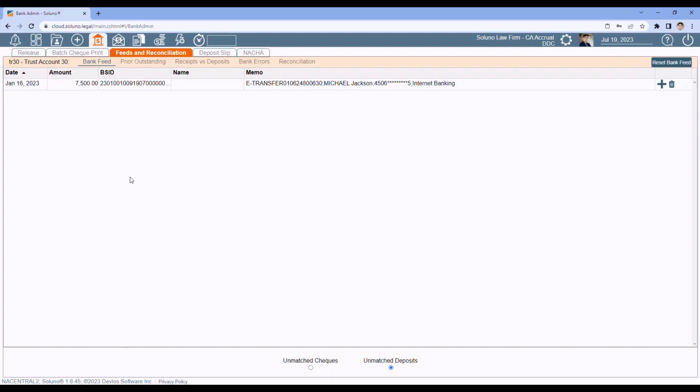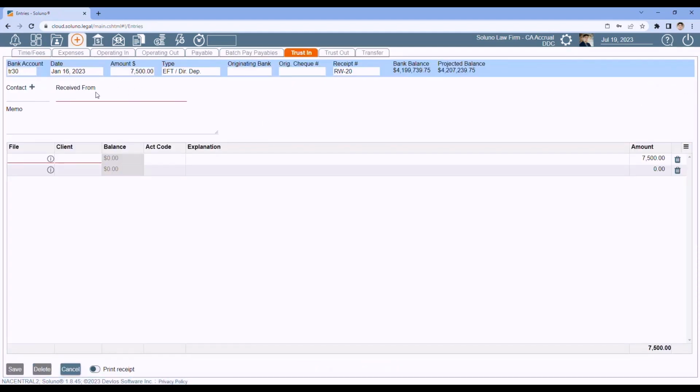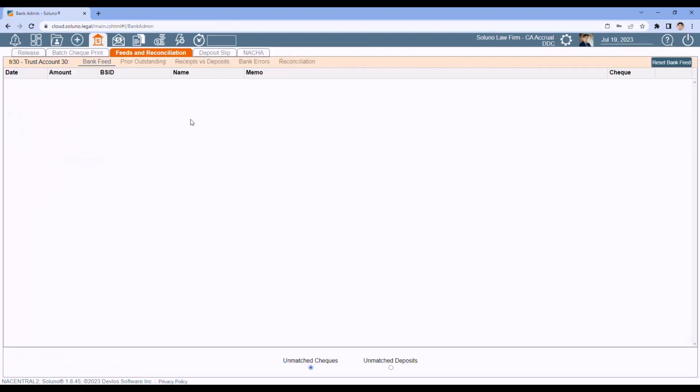It might just be someone changed the deposit total in Soluno. That's why it no longer matches up. So maybe it's actually in the system, but we couldn't match it. If this is actually already in the system, but for some reason didn't match, then you can delete this extra transaction and just manually reconcile it within Soluno. If for some reason this was never entered into Soluno, someone forgot to enter that transaction in, well, then you can just click the plus sign to add that transaction into Soluno, fill in any missing details, click Save, and then that'll be available for reconciliation.